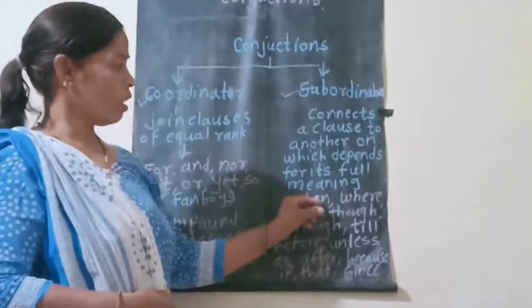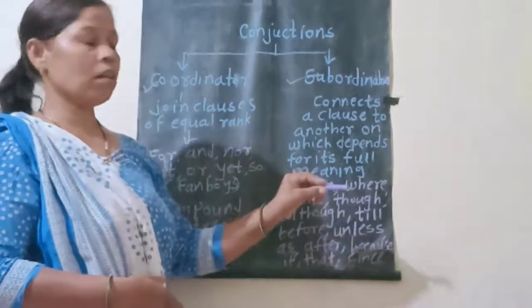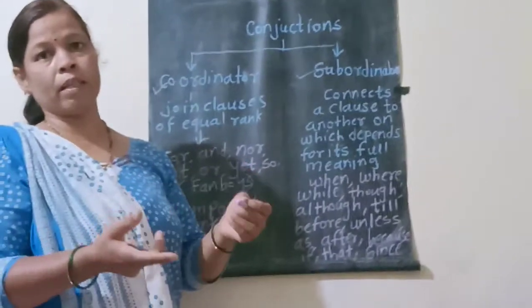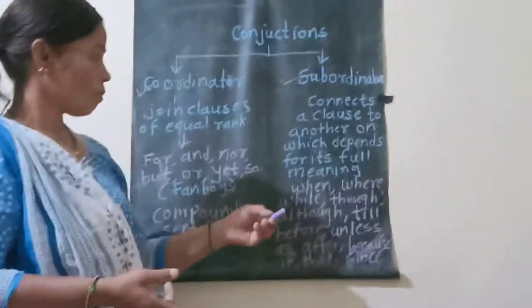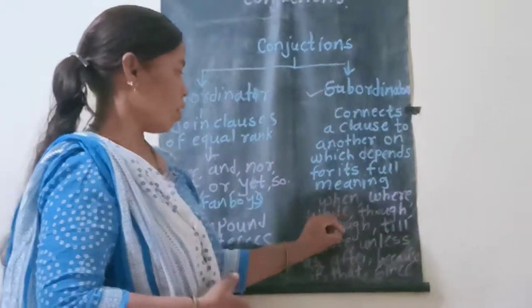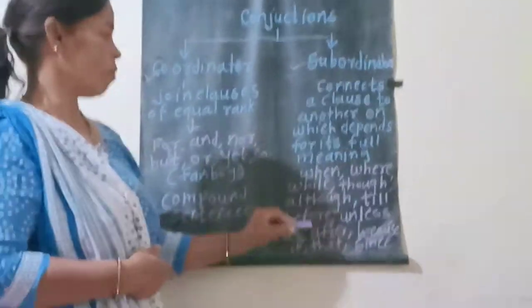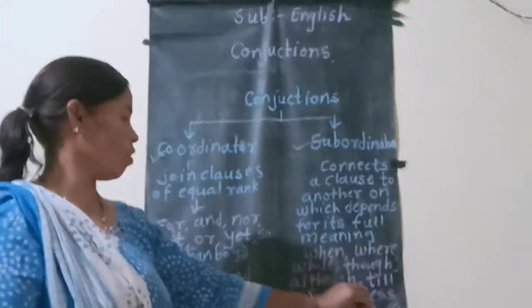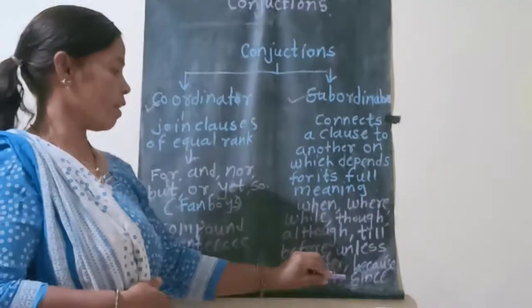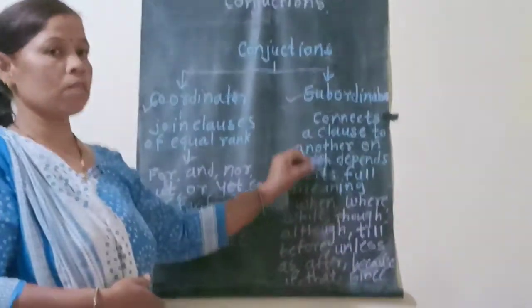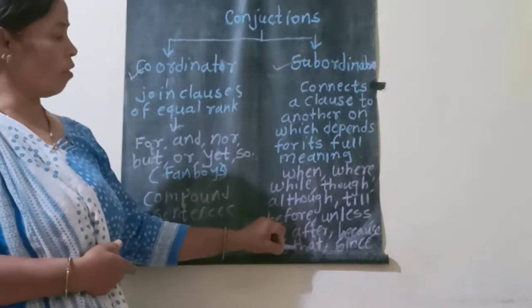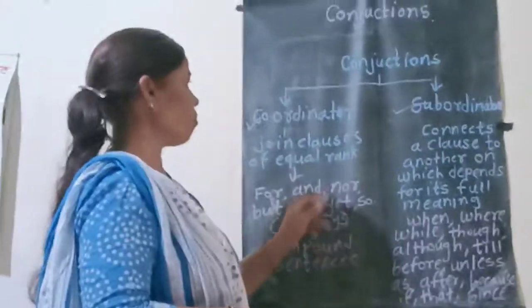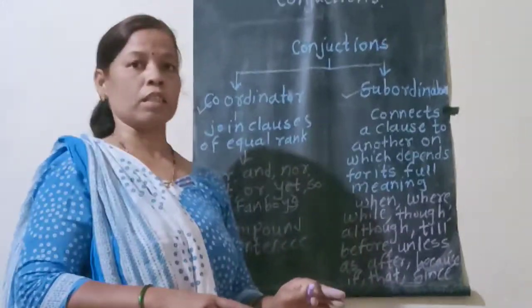Which are these words? When, where, while, what, who, whoever, wherever, how, although, though, till, before, unless, as, after, because, if, that, since. These are the subordinating conjunctions. Remember, it's mostly WH words for subordinating conjunctions and FANBOYS for coordinating conjunctions.